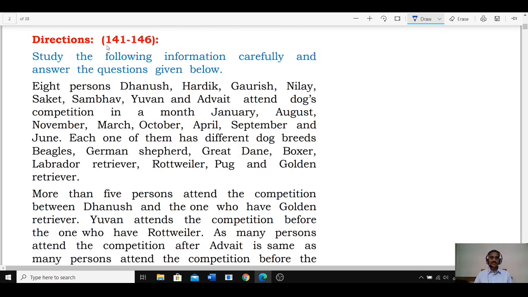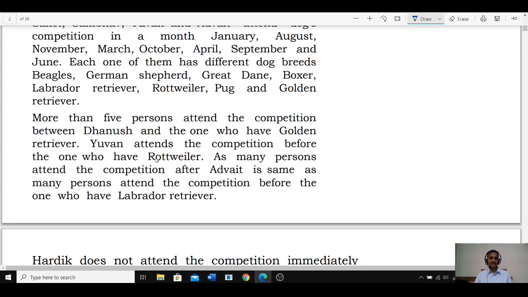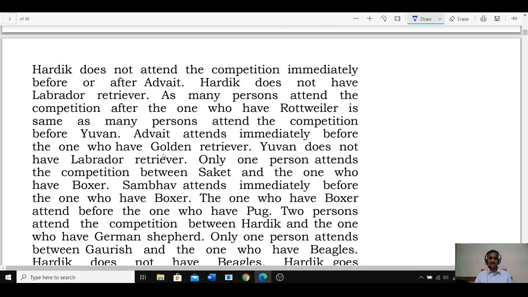Now in this 141 to 146, these 6 questions are based on a puzzle. 8 persons, Dhanush, Hardik, Gaurash and so on, attend a dog competition in a month, that is Jan, August and so on, and it has different dog breeds. This is the information we have.